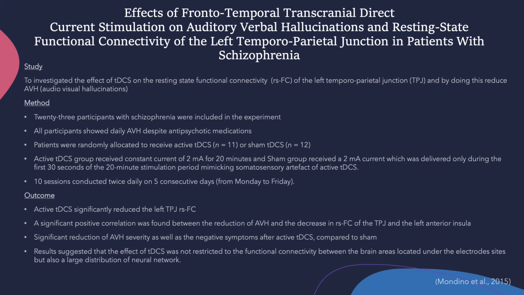The outcomes showed that the active TDCS significantly reduced the left TPJ RSFC. A significant positive correlation was found between the reduction of AVH and the decrease in RSFC of the TPJ and the left anterior insula. Significant reduction of AVH severity, as well as the negative symptoms after active TDCS compared to the sham. Results suggested that the effect of TDCS was not restricted to the functional connectivity between the brain areas located under the electrode sites, but also a large distribution of the neural network.